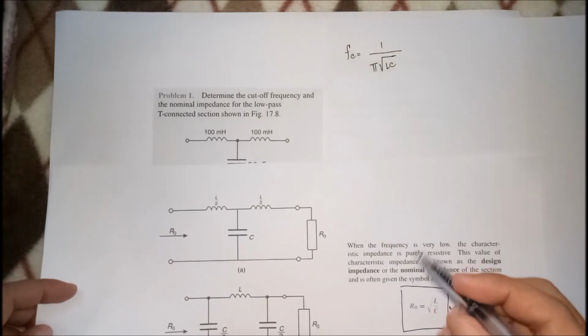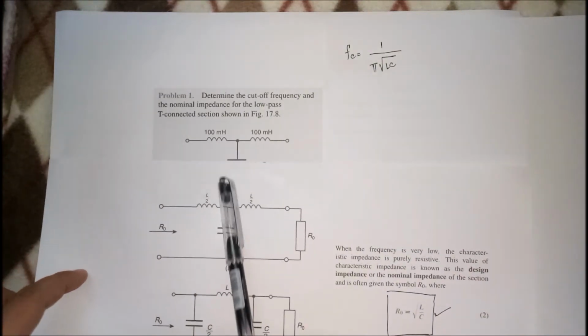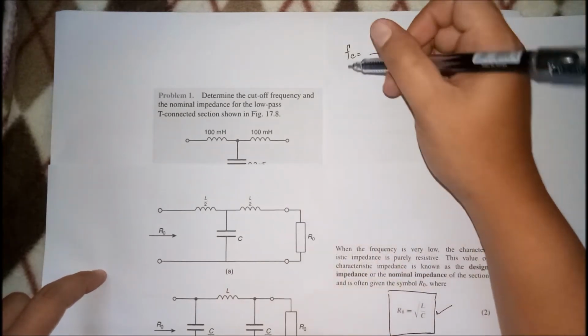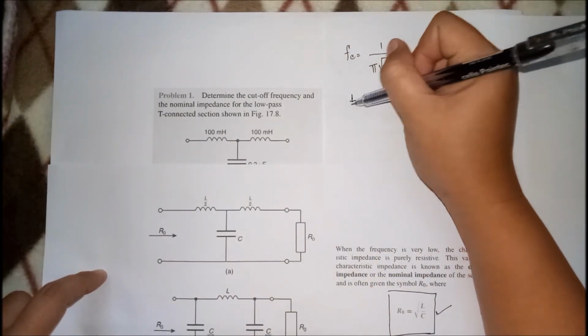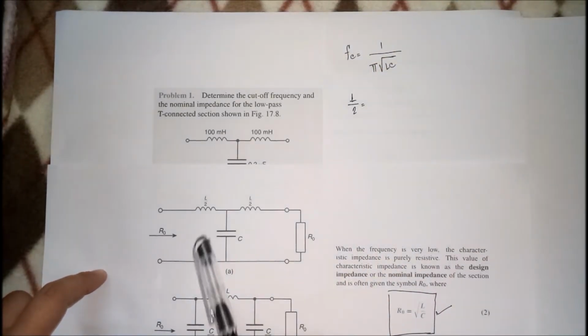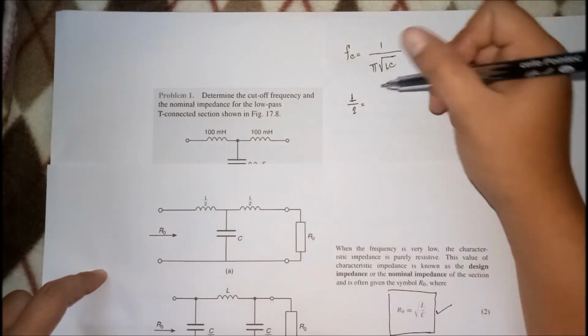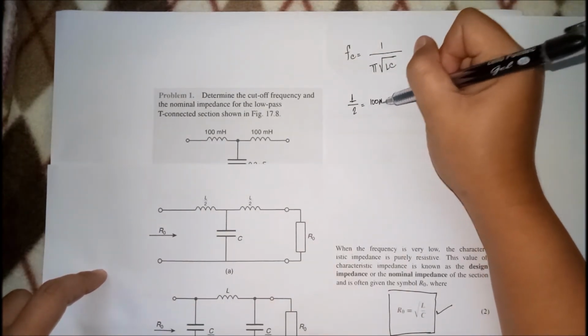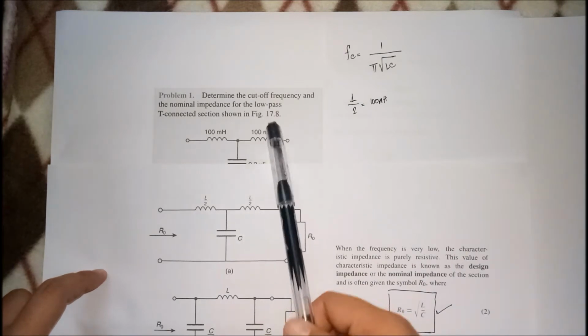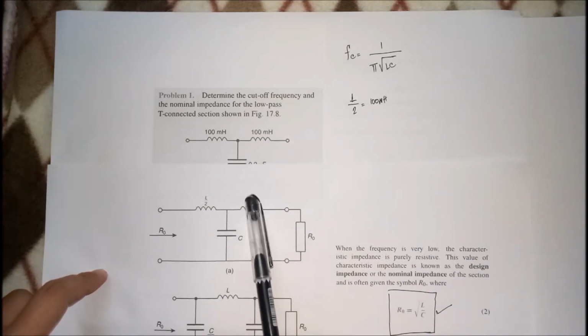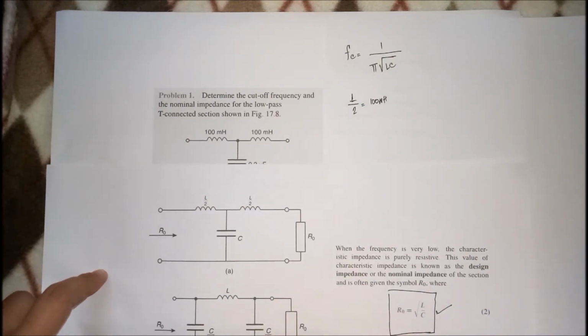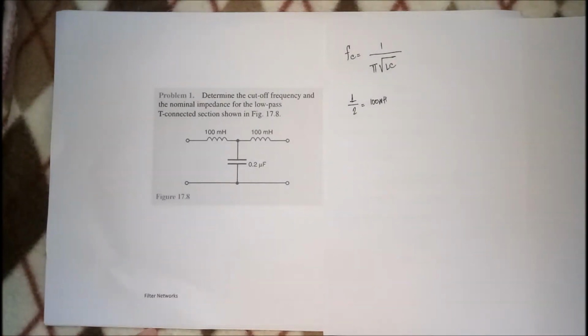Okay, so look at the figure class. Diba this one class is L over 2? This is also L over 2. So based on the figure, your L over 2 ay ito, 100 millihenry. Plus, kung dito ka sa kabila titingin, same lang din naman, because this is L over 2, this one is also 100 millihenry. So, ayun.